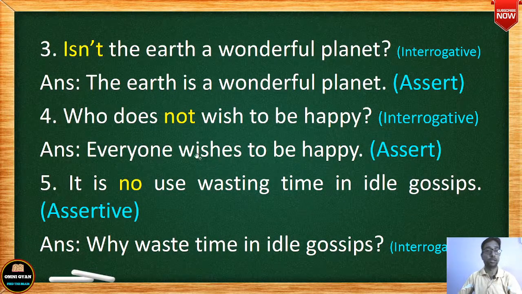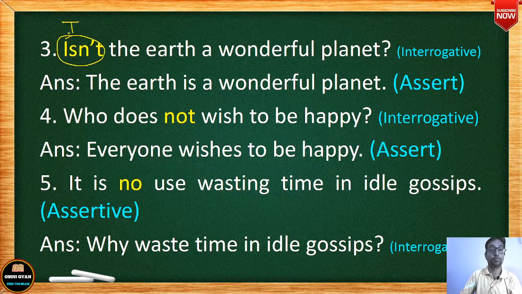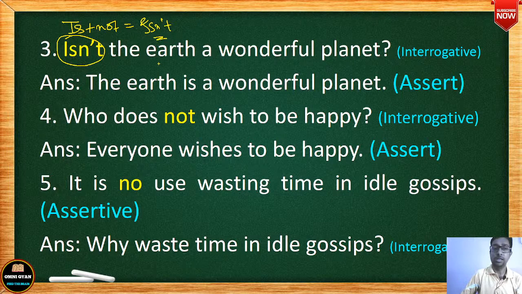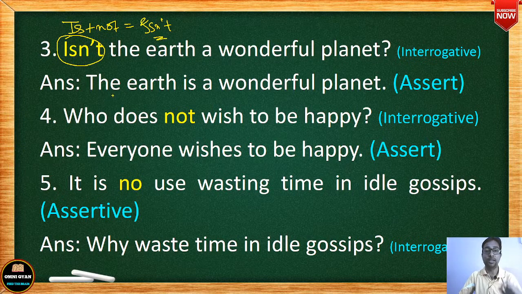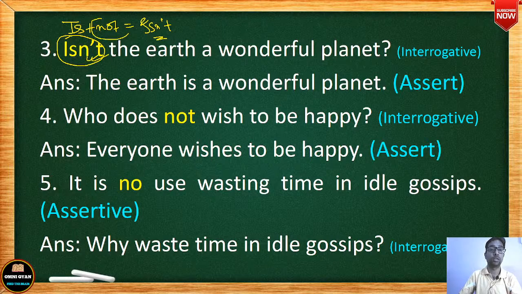Let us see one more sentence here. Isn't the earth a wonderful place? अब there is a negative word, is plus not. Is plus not. इसको compress करने से क्या होता है? When you compress is plus not, it becomes isn't. So isn't the earth a wonderful place? Now there is a negative word, that means in your sentence you cannot use a negative word. देखिए वही हुआ, the same happened here, that I have not used a negative word here because a negative word is already here. Isn't मतलब is not.